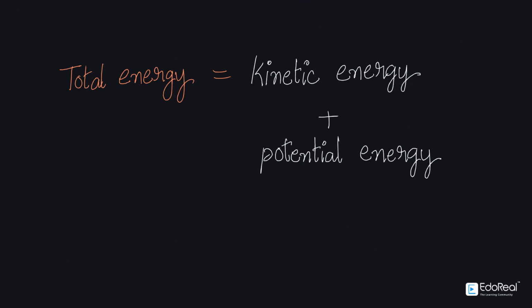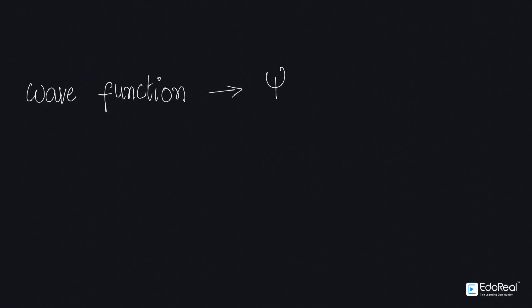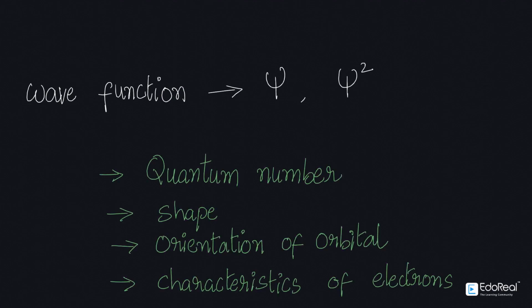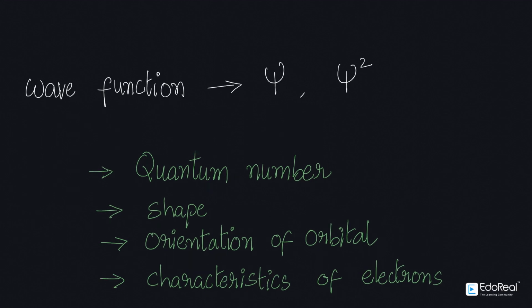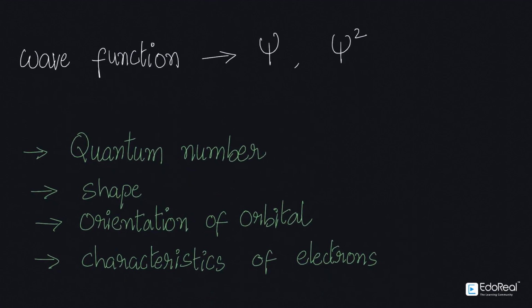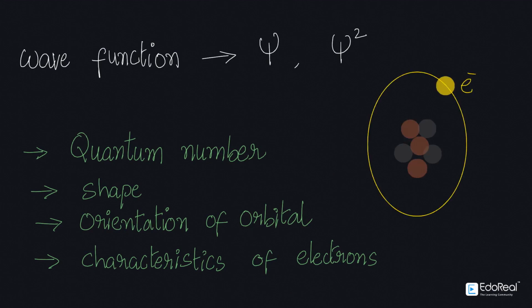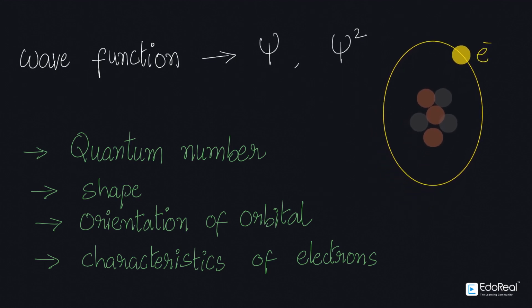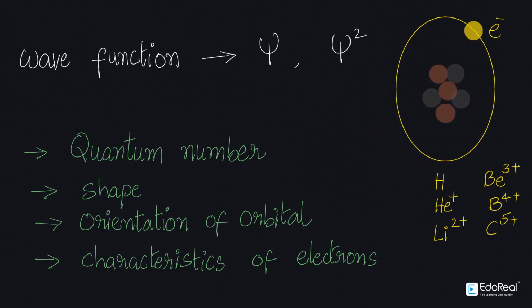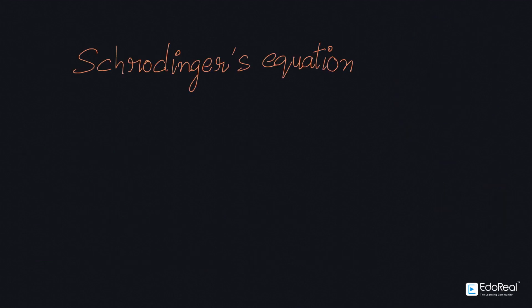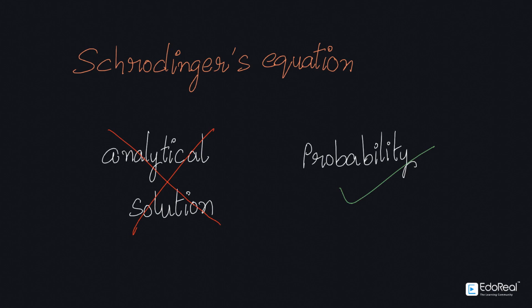The Schrodinger equation gives the values of the wavefunction psi and the square of the wavefunction, and with these values we can get the quantum number, shape, orientation of the orbital and characteristics of the electron in an atom or molecule. It gives exact solutions only for hydrogenic atoms, one electron systems, like nuclei with one electron only. Schrodinger equations do not provide analytical solutions for ions and molecules.